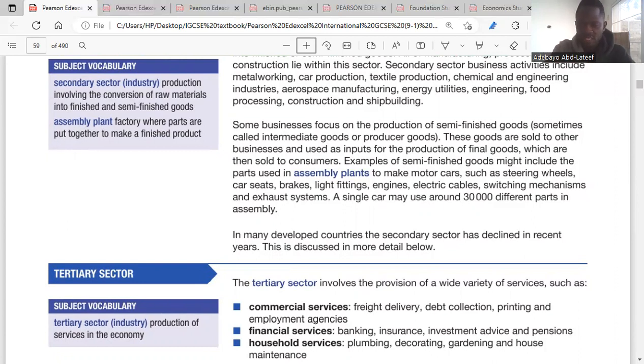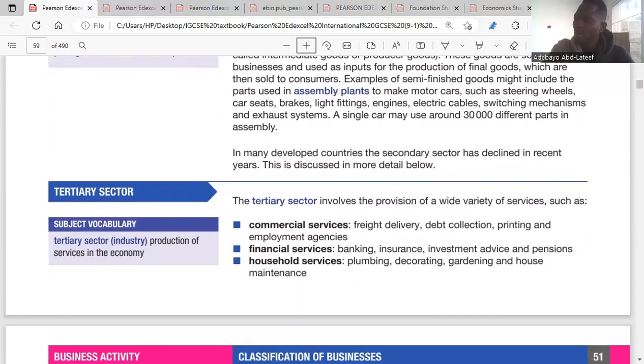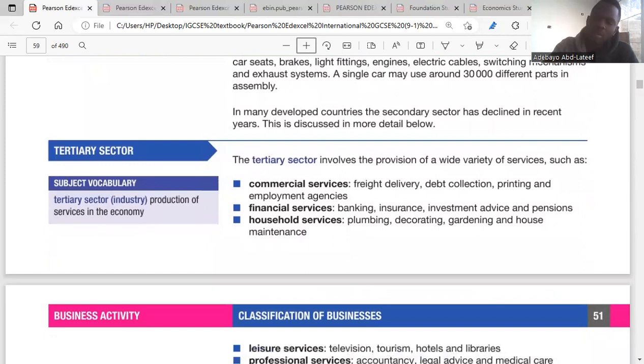Then we go to the tertiary sector. For the tertiary sector, we're talking about provision of different kinds of services. Examples of businesses in the tertiary sector: we have the commercial services, like freight delivery such as DHL and the rest, debt collection, printing press, employment agencies. Then we have the financial services, which deal with finance, like banks, insurance companies, investment businesses or pension schemes.